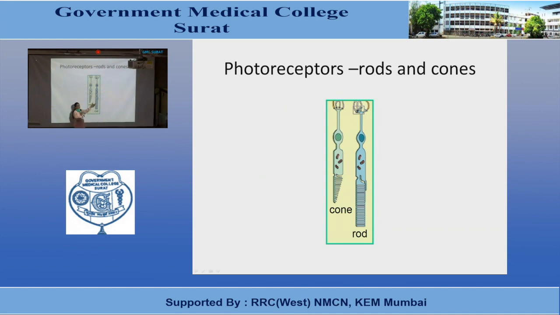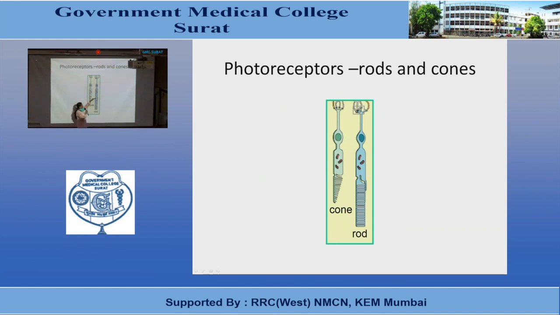There are about 1,000 discs, and these discs are actually enfoldings of the cell membrane of the rods and cones. In cases of cones, that is the continuous enfolding of the membranes, and in cases of rods, in the inner segment, you can see that in the lower portion, it is the continuation of the cell membrane of the rods and cone.